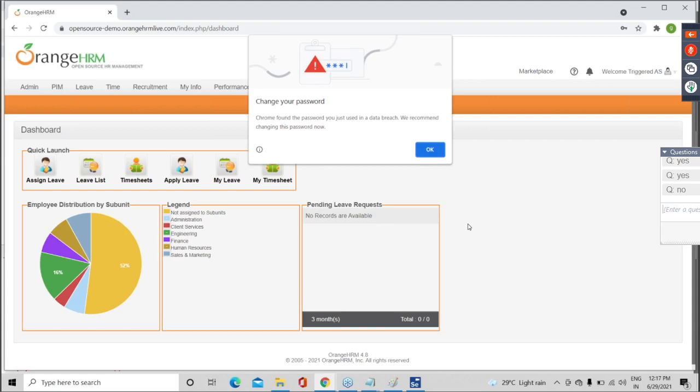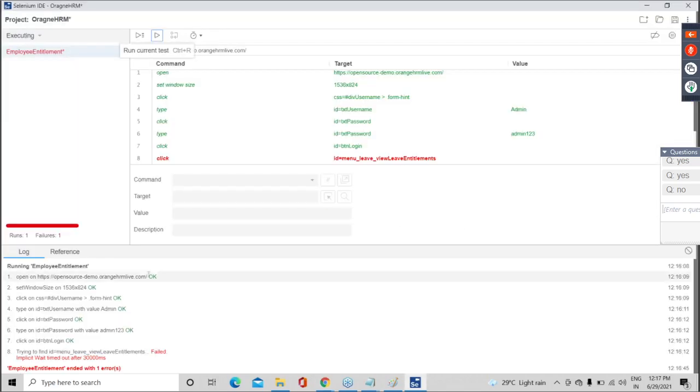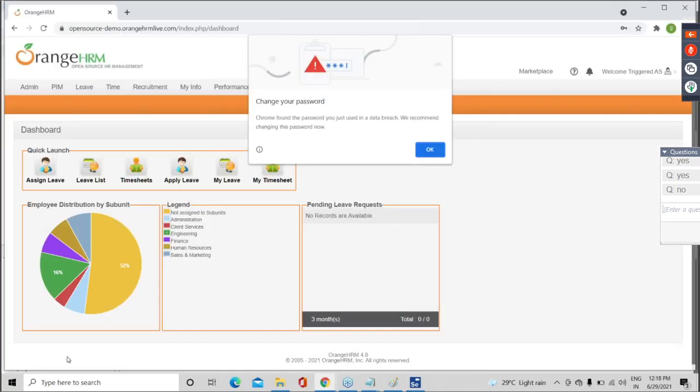Simple. Okay. Now, guys, come back to the tool. Are you getting a failure, guys? Red mark. Now, guys, why this failure? You want to know this only now? Why didn't this scenario work?